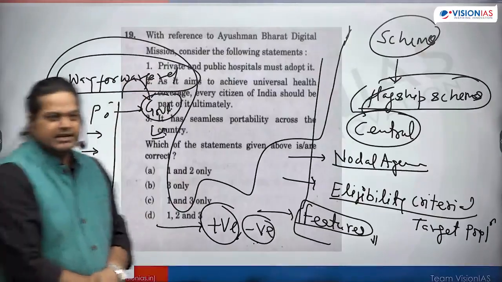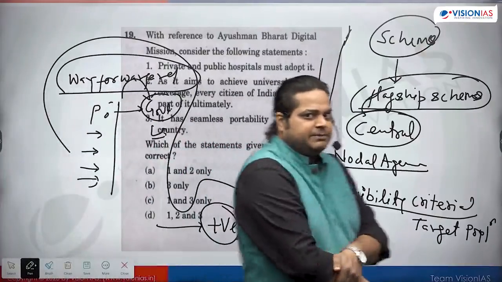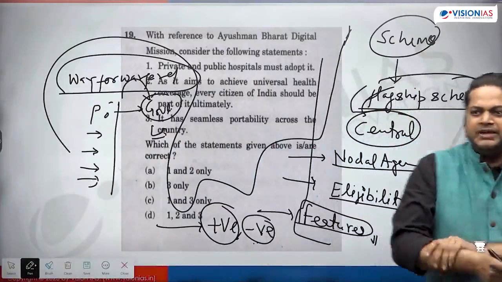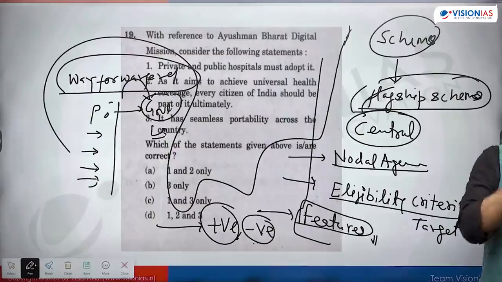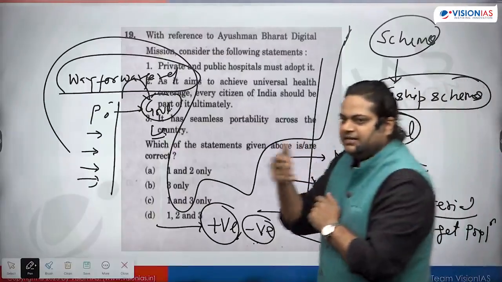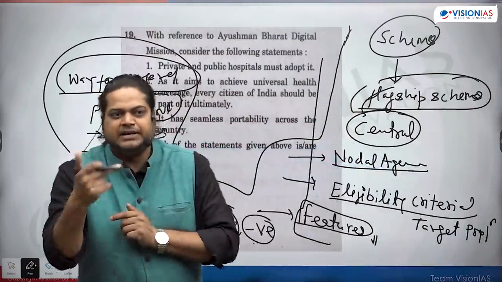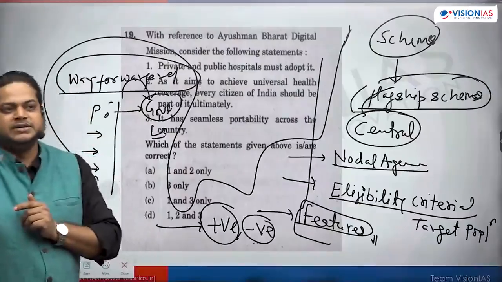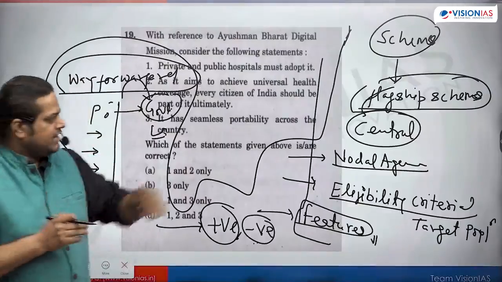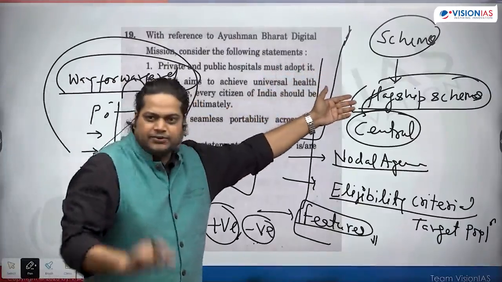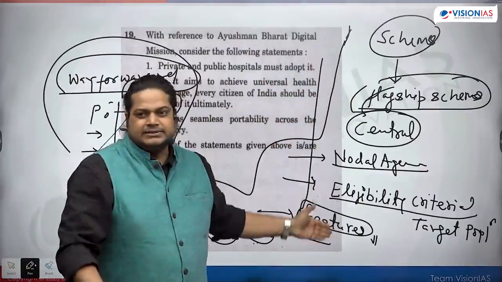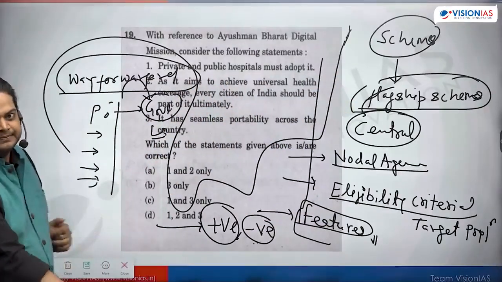This way we can read about schemes, and we can also see articles about schemes in the newspaper. If we are reading any article about some scheme and that scheme is coming frequently in the newspaper, it becomes important for that year's UPSC exam. What kind of information will we try to get from the newspaper article? These things. Correct?